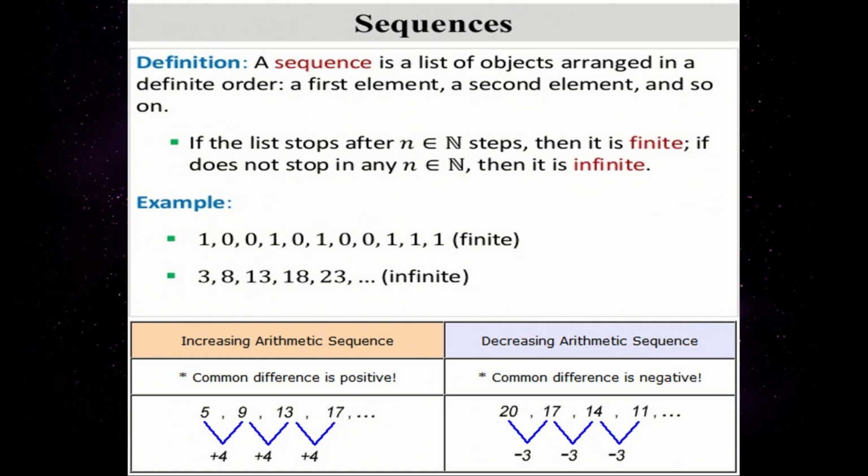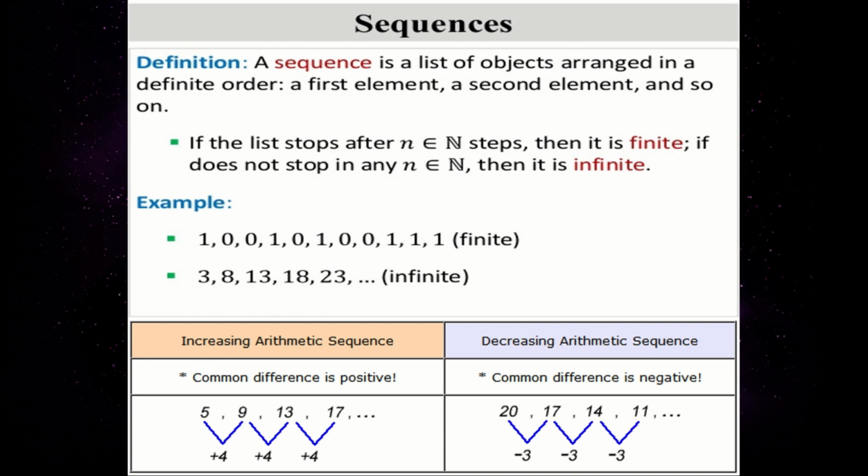So what is a sequence then? A sequence is a list of objects arranged in a definite order. A definite order in the sense that it should have a first element, second element, third element and so on up to an nth element. So this order is said to be a sequence.